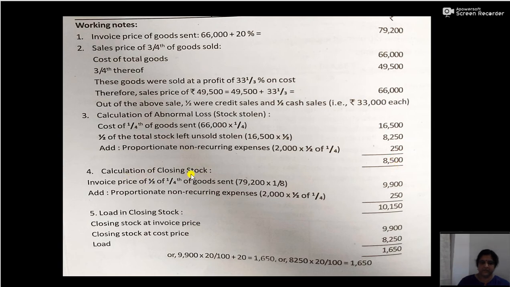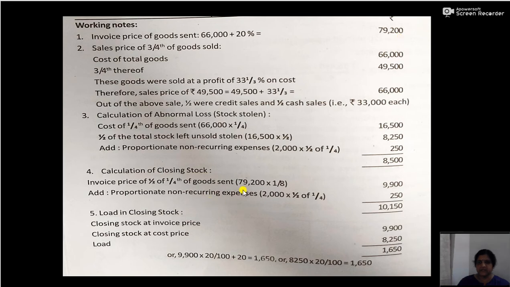Now the calculation of closing stock. Closing stock will be the invoice price of half of 1/4 of goods sent. Out of 1/4, half was lost, so closing stock will be half of 1/4. The invoice price is 79,200.